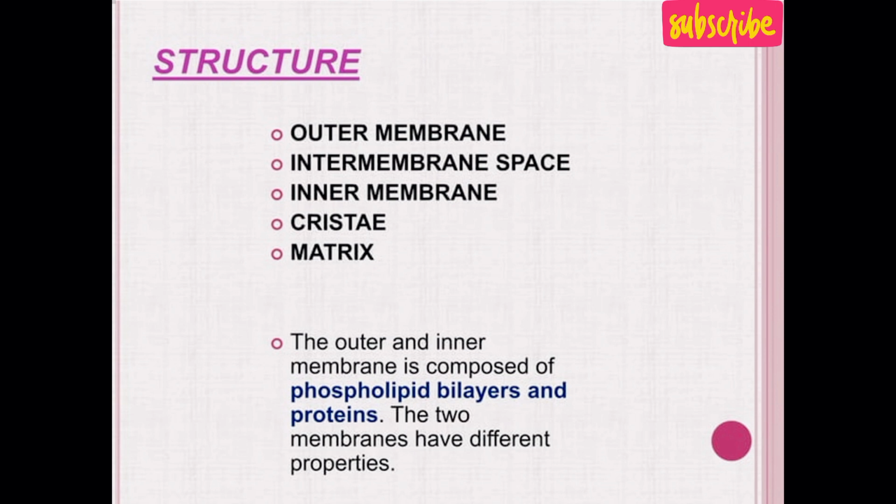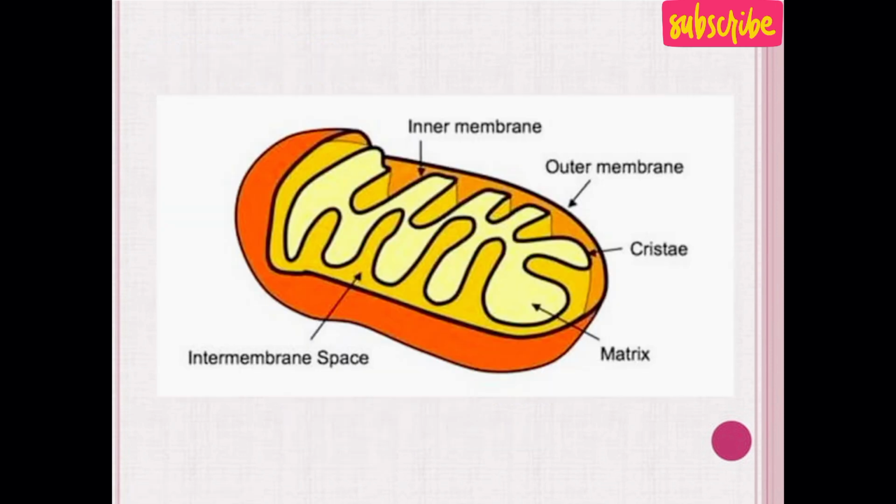Mitochondria is basically composed of an outer membrane, intermembrane space, inner membrane, cristae, and matrix. The structure of the outer and inner membranes is similar to the structure of the plasma membrane of the cell. In this diagram, you can clearly see the outer membrane, inner membrane, intermembrane space, cristae as well as the matrix.